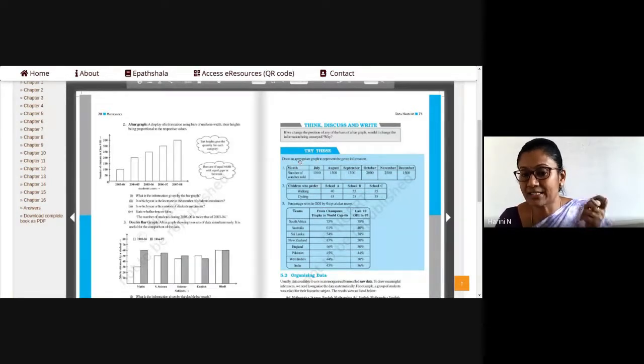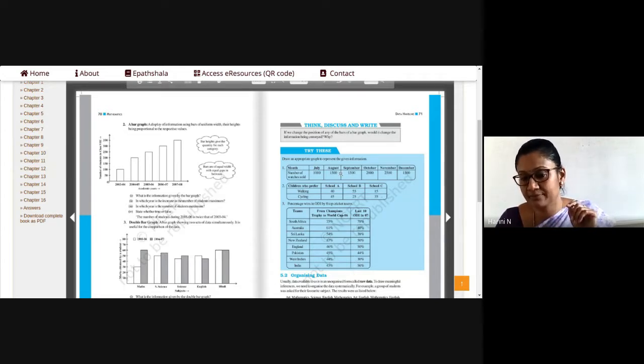The question is: draw an appropriate graph to represent the given information. There are 3 different situations given as 3 problems to you, and they are asking what is the appropriate graph to represent the given information. In the question, it is asked only to tell what kind of graph you have to draw. But in the assignment, I want you to draw the graphs also. So 3 questions means 3 graphs. Now look at the question and tell me what kind of graphs you will draw for the information given.